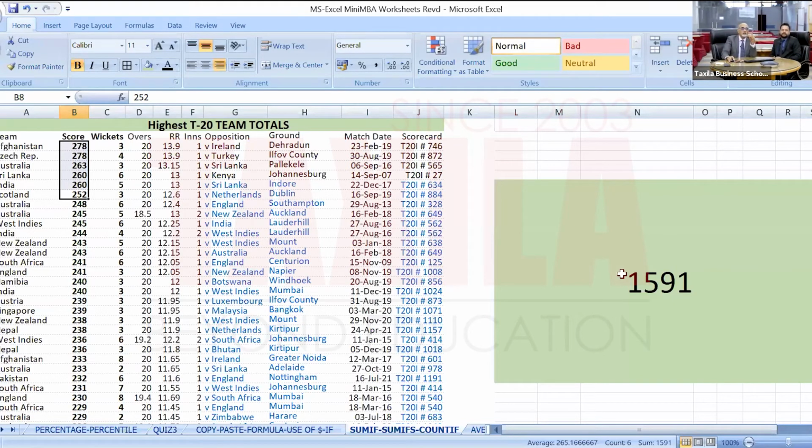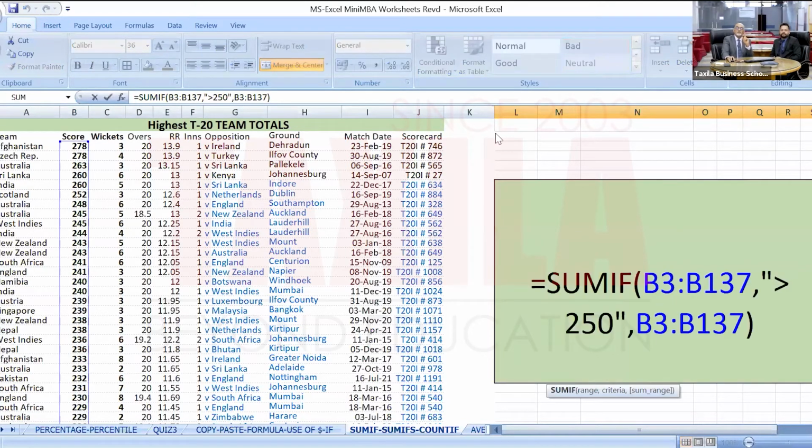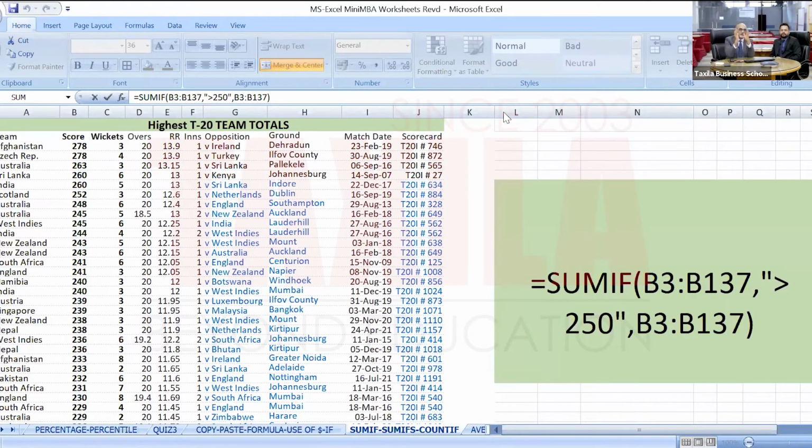So what is the syntax here? You have to start with SUMIF. You have to give the criteria range. And then you have to give the criteria, what do you want to check? And then you have to give a sum range.